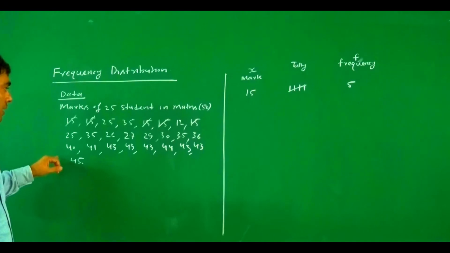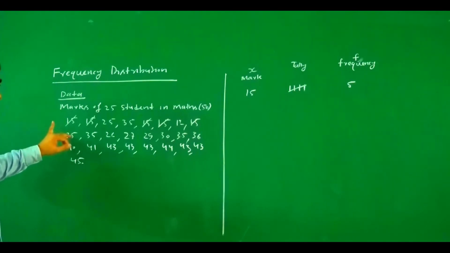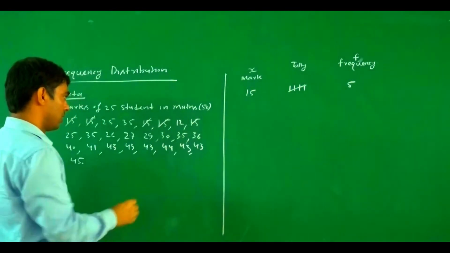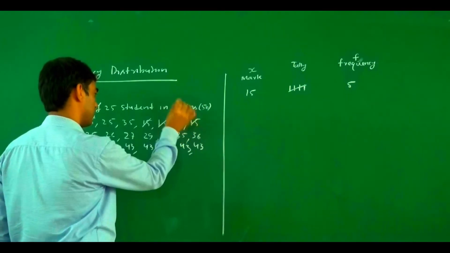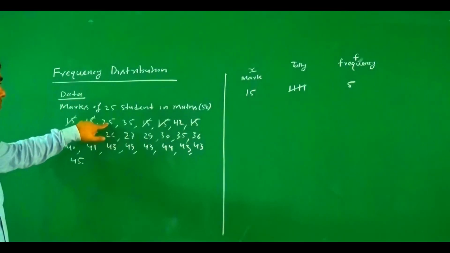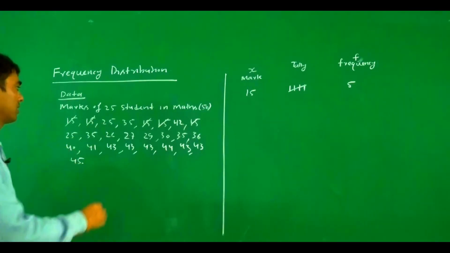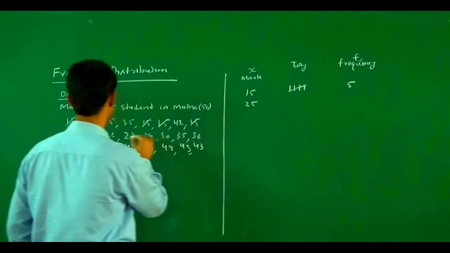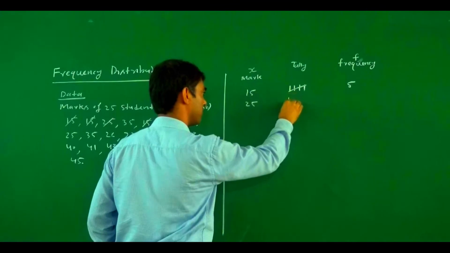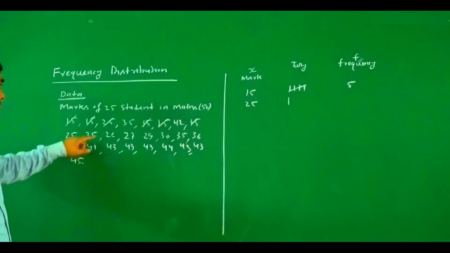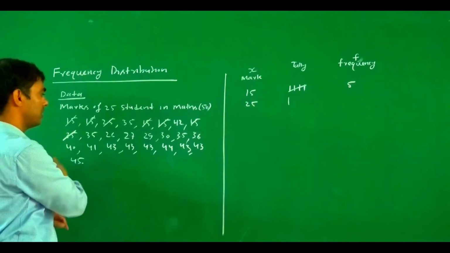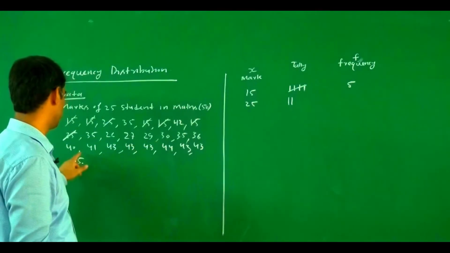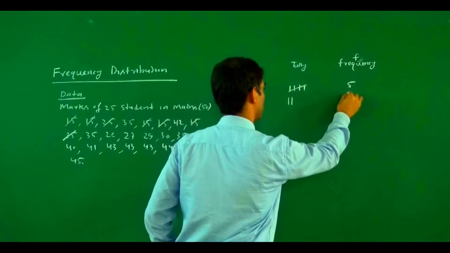Now after that there is 25. How many students get 25 marks? The second lowest number is 25. If we talk about 25, the first one we cancel out, then we draw a perpendicular line. Then the second 25, and then we draw another line, and again there is no other 25, so the frequency is 2.